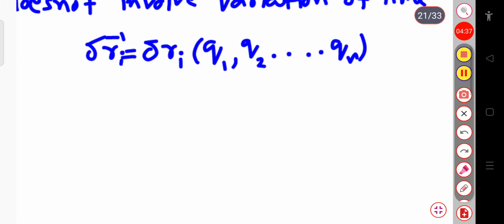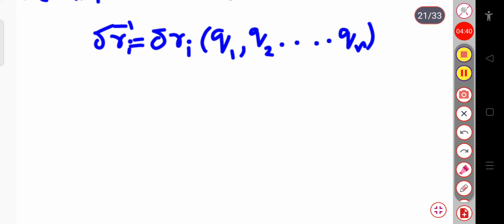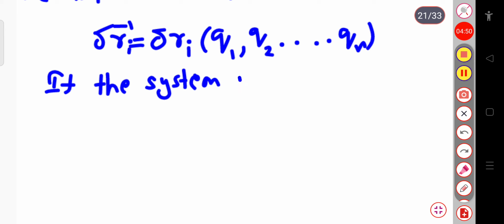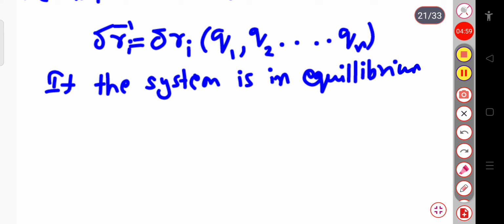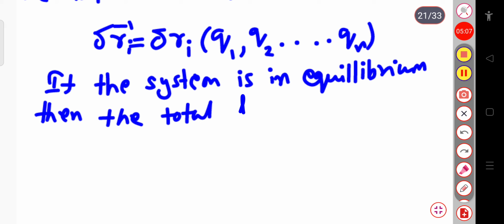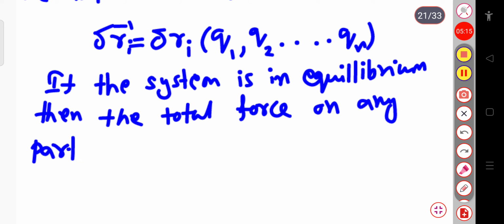And if I consider here that the system is in equilibrium, then what will be the force? If the system is in equilibrium, then the total force on any particle is 0, because it is in equilibrium condition.